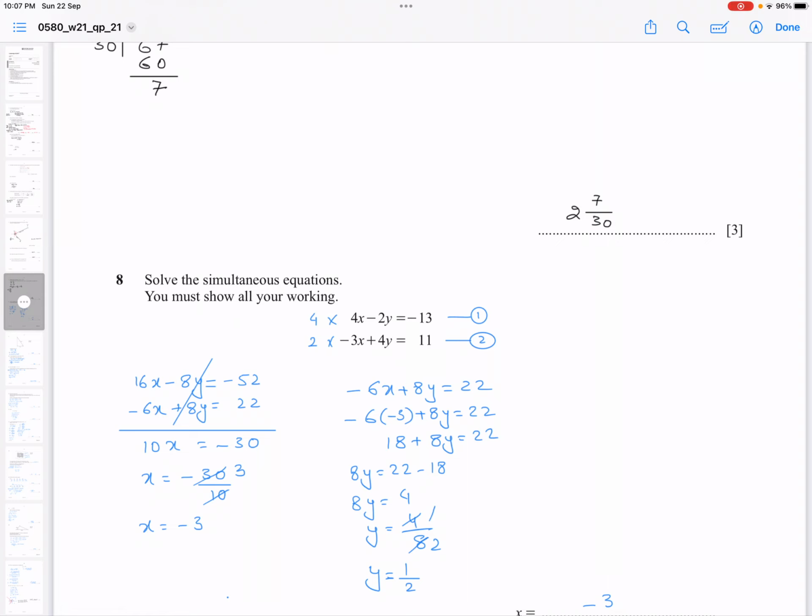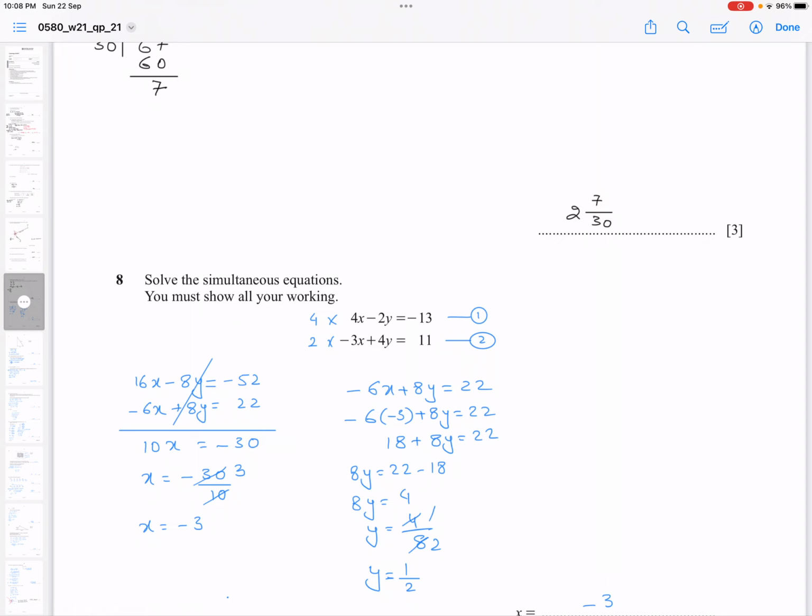So I wanted to make y the same, so I multiply the above equation by the coefficient of y, which is 4, and then I multiplied the second equation with 2, which is the coefficient of y. So when I do this, I will get 16x minus 8y equals minus 52, and minus 6x plus 8y is equal to 22.